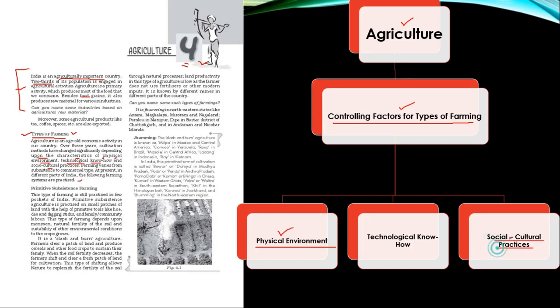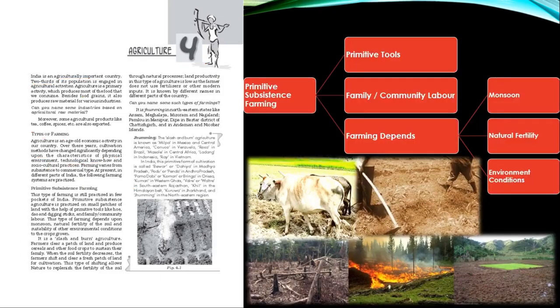There are certain regions where some things are forbidden to be grown, or the terrain might not permit, so that will determine what kind of agriculture practices might be taken up in that particular region. So the first type of farming is primitive subsistence farming. Now the name itself is telling you: primitive subsistence farming.